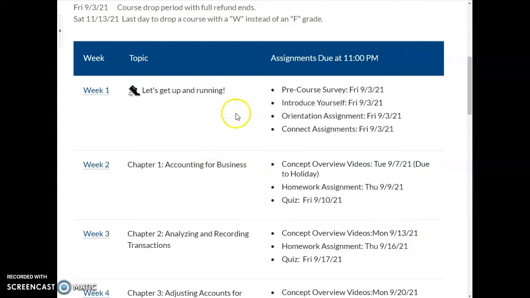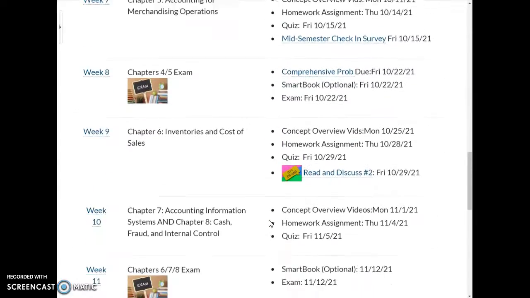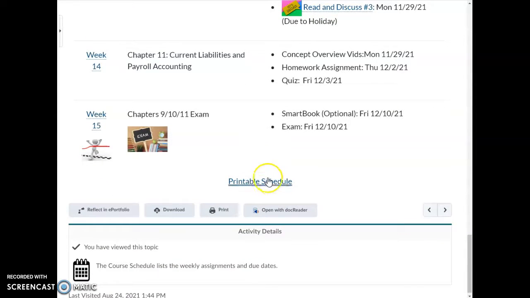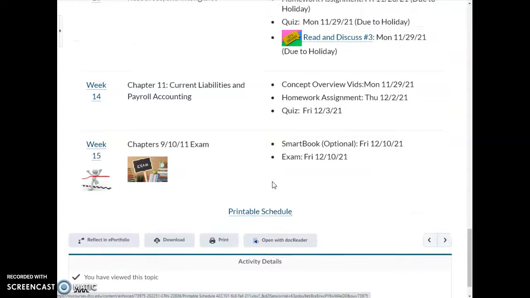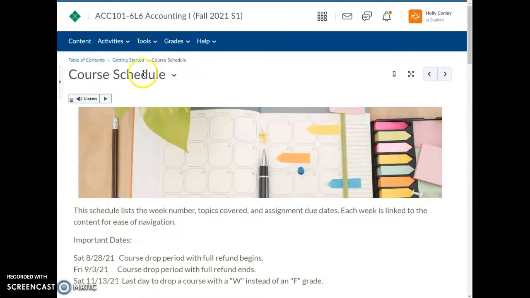So I recommend, again, making sure you take a picture of this, and then if you scroll down to the bottom, you see that we have a 15-week class in this section. So you can click on that printable schedule and it will pull up a document that you can print so that it's easy that you can save it or you can print it, either one. But I recommend having that schedule available so that you can make sure you meet all the due dates that come up in our course.